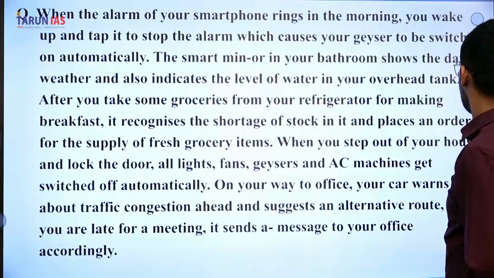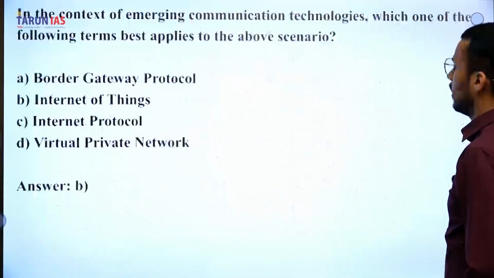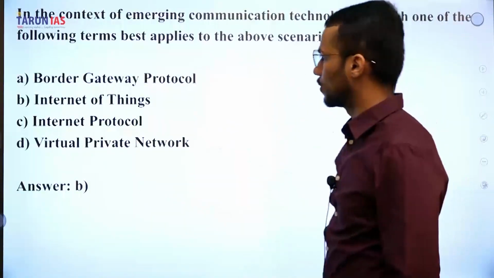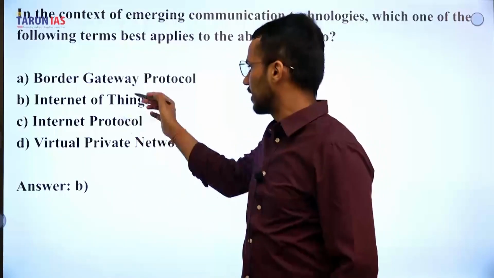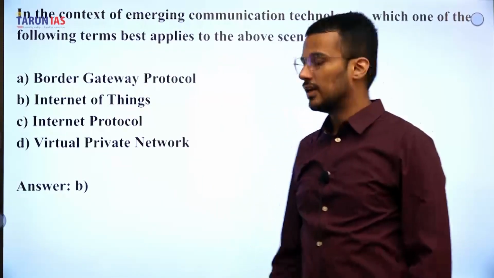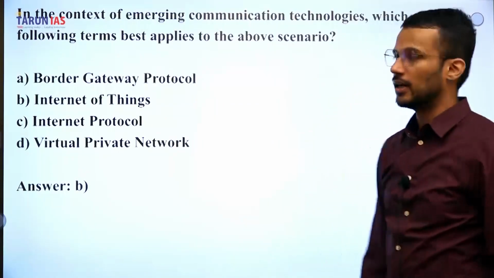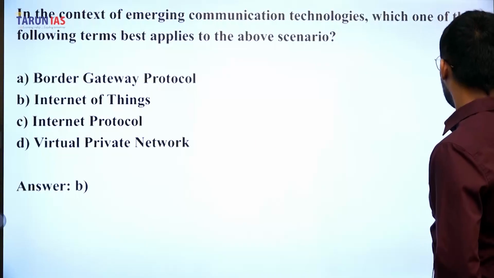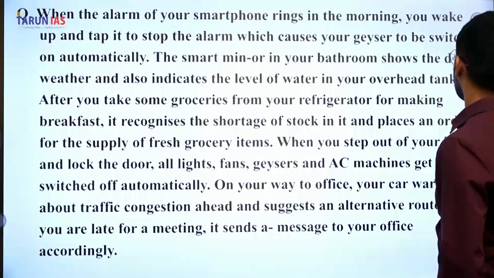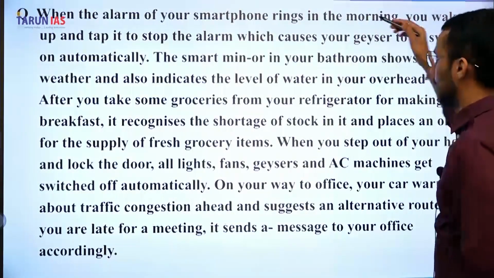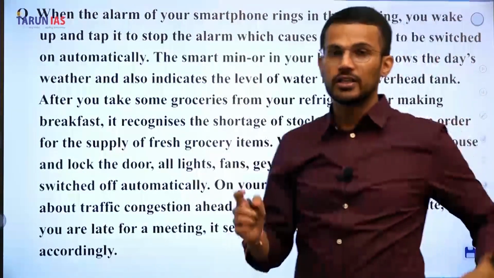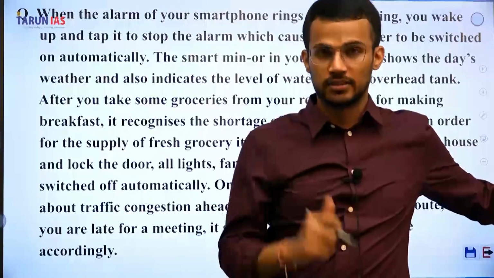The terms are Border Gateway Protocol, Internet of Things, Internet Protocol, and Virtual Private Network. But we know that this particular para is related to Internet of Things.